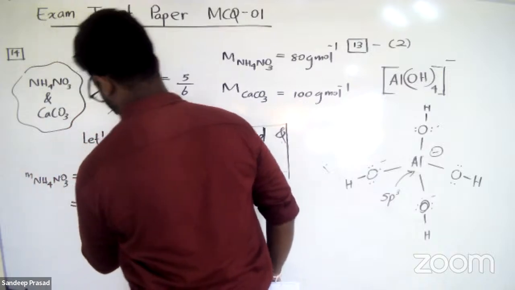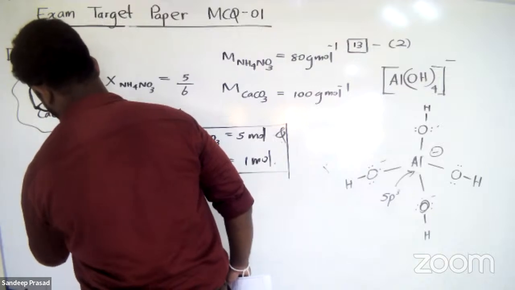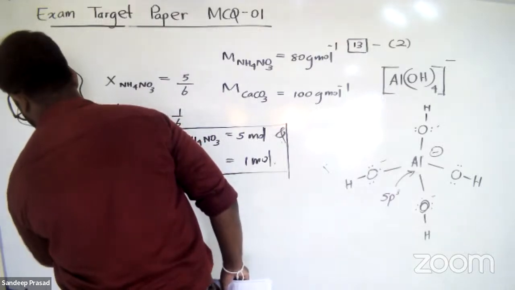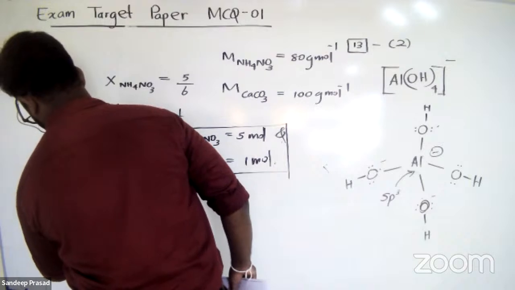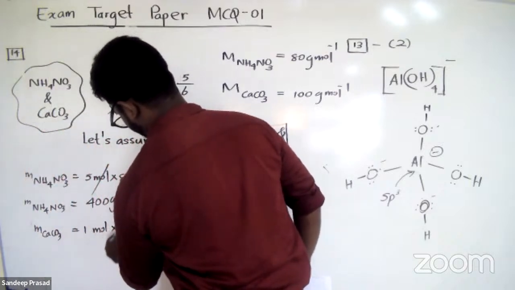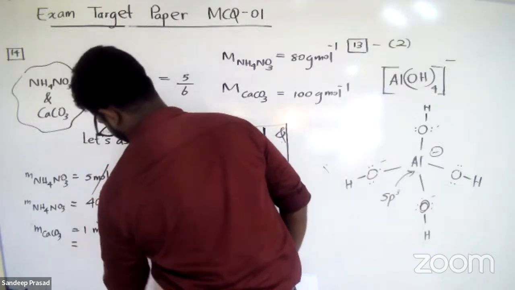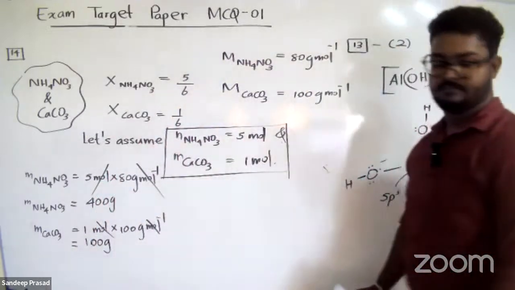Therefore 400 grams. This is the mass of ammonium nitrate. And for calcium carbonate, 1 mole, molar mass 100 grams per mole, so the mass of calcium carbonate is 100 grams.